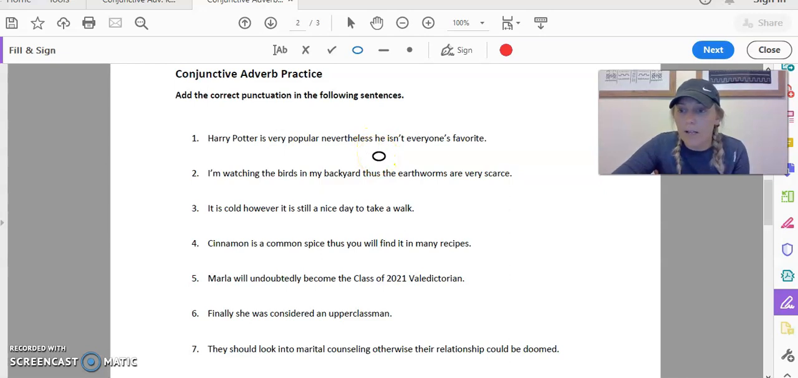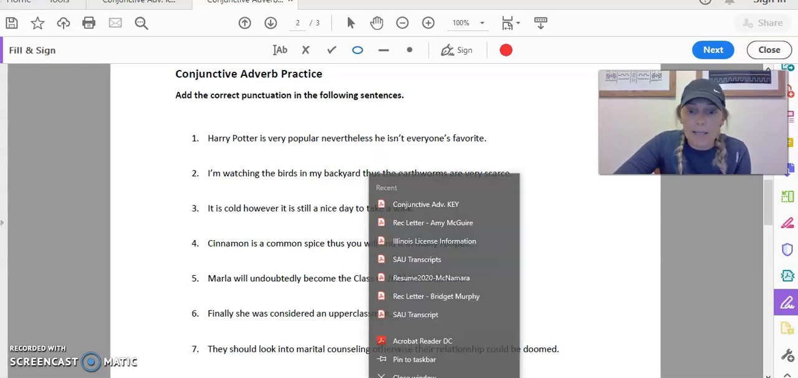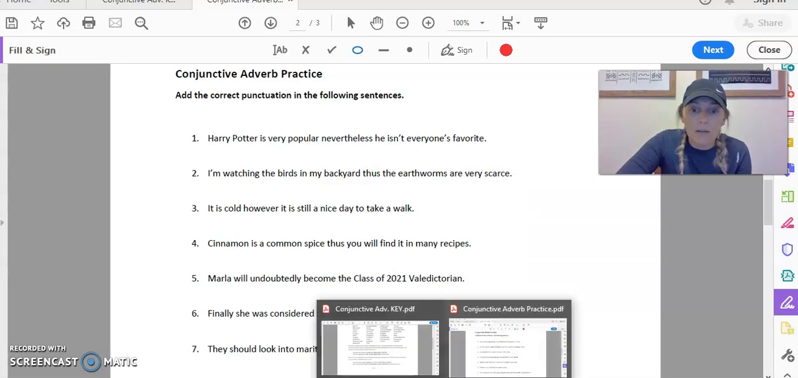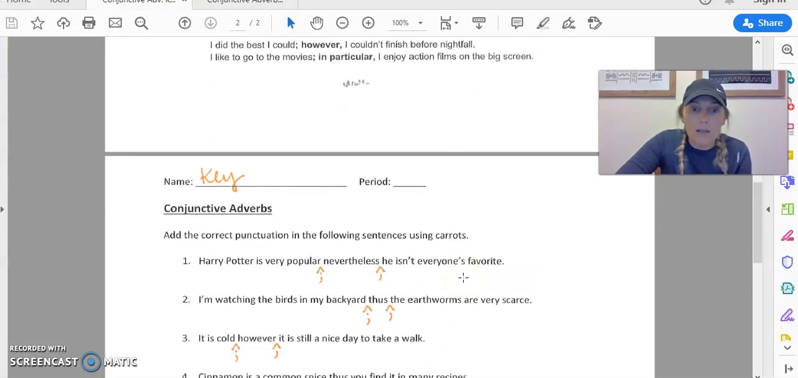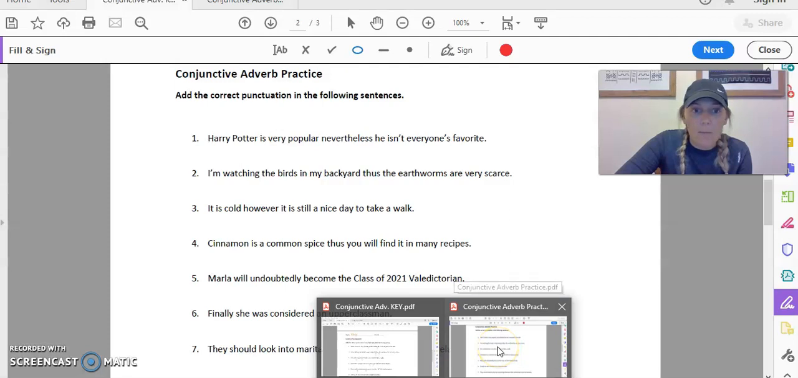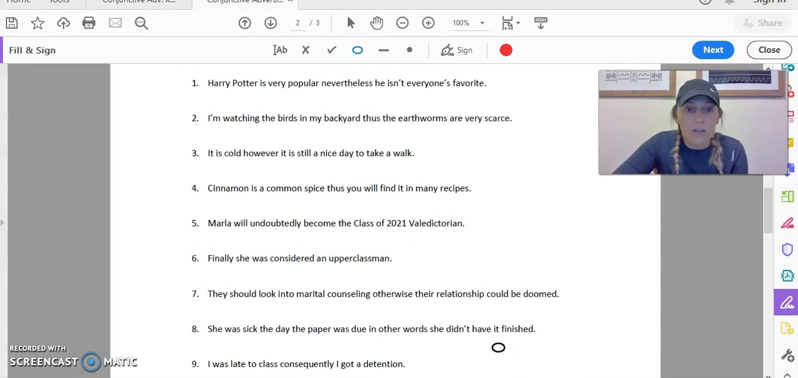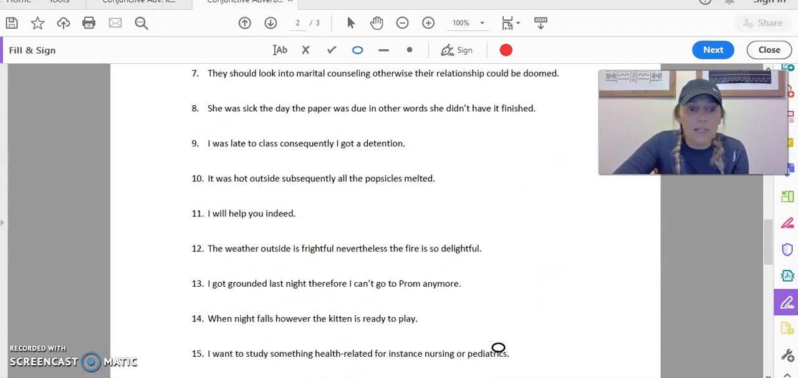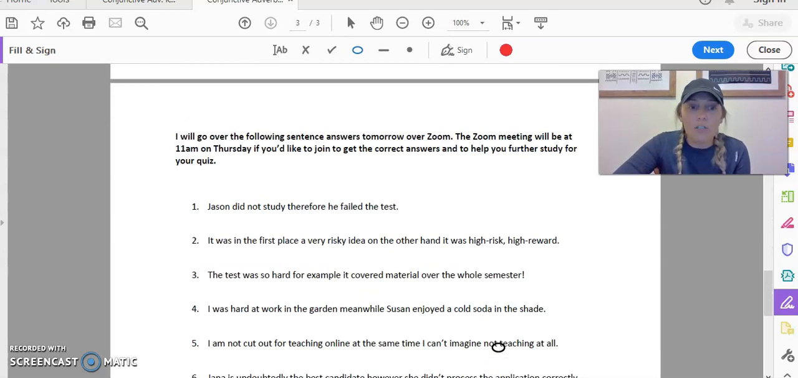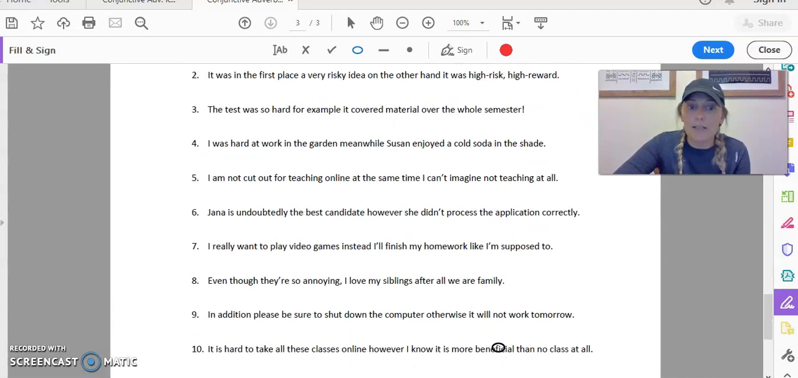And I can't figure out how to write on a PDF, so otherwise I would do that for you. But if you do look at your key, you'll see that for number 1, there's your semicolon, there's your comma. So you can check your answers with that. If you go back to this worksheet though, you'll do all 15 of these sentences and check your answers on that key. Then I also want you to do these 10 sentences on your own.